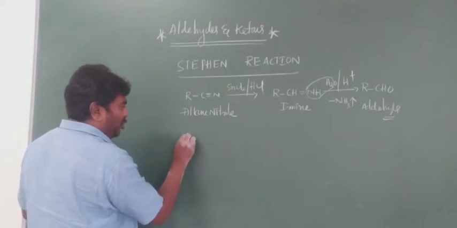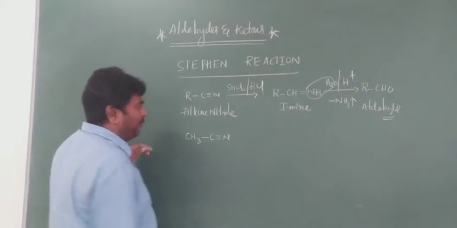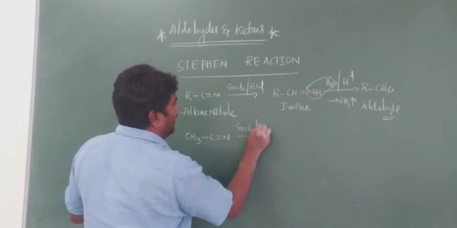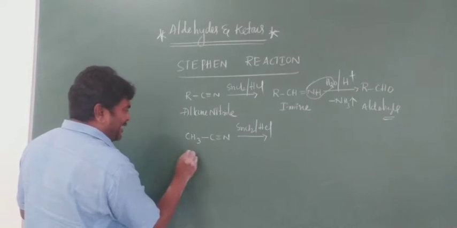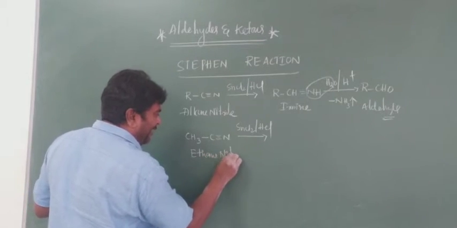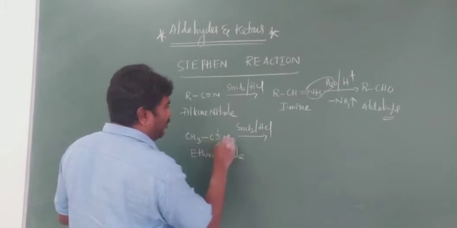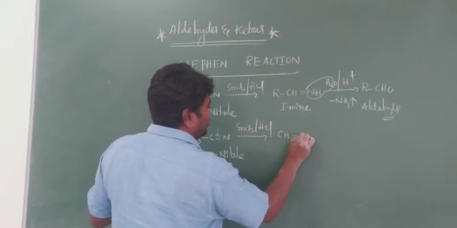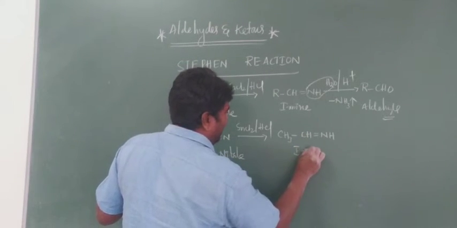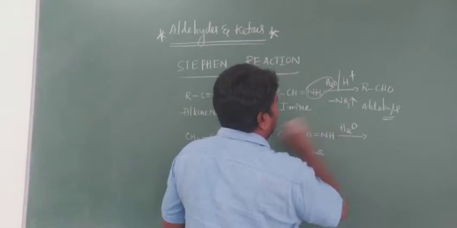So R is equal to CH3 C triple bond N, in presence of SnCl2 and HCl. This is ethane nitrile. Next, one pi bond is lost, one hydrogen adding here, one hydrogen adding here. It is CH3CH double bond NH. It is an imine. Next, on hydrolysis, same condition.